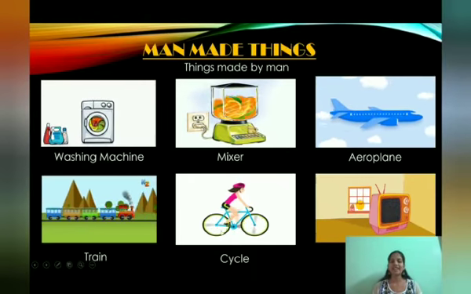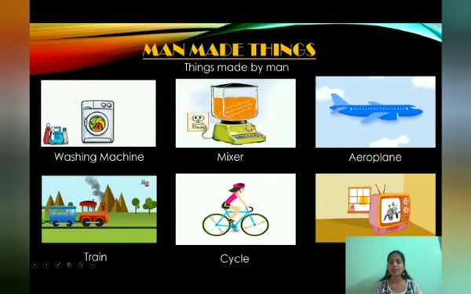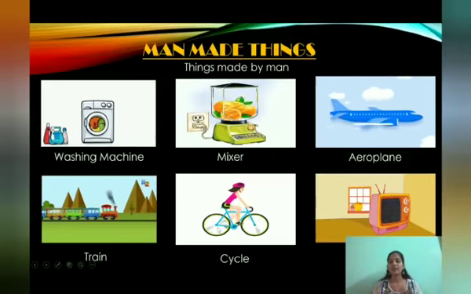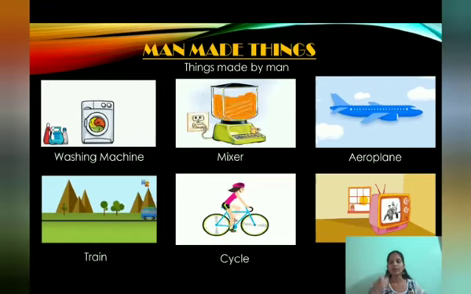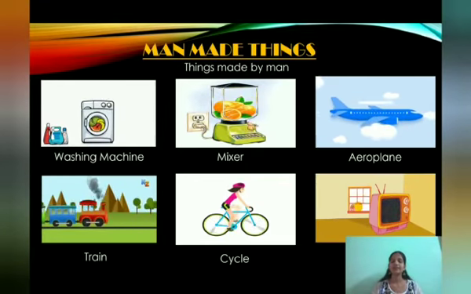So next, the cycle. The cycle is also a machine. Why is it a machine? Children, is it moving on its own, right? No. You people know how to ride the cycle. Do you know how we pedal the cycle and move on a cycle?